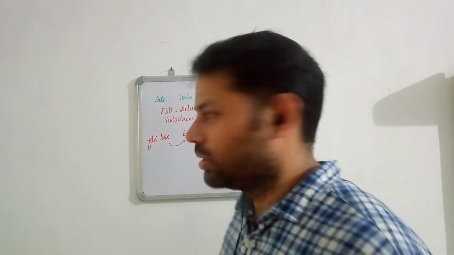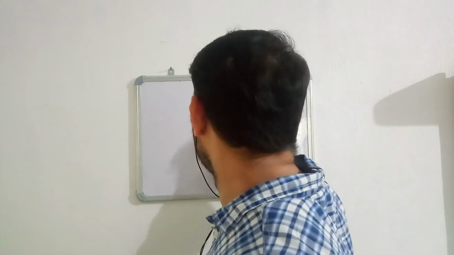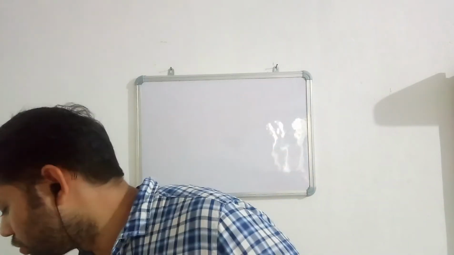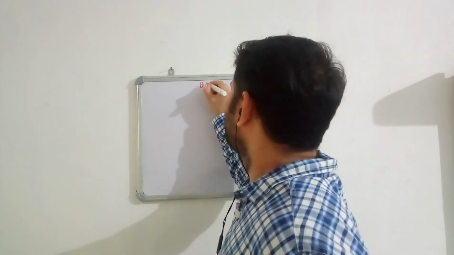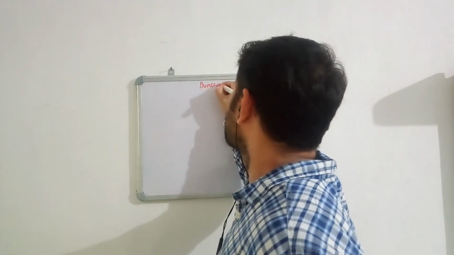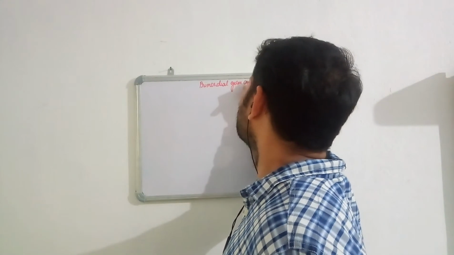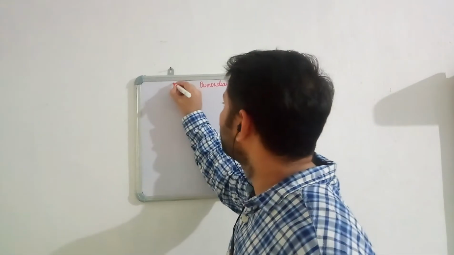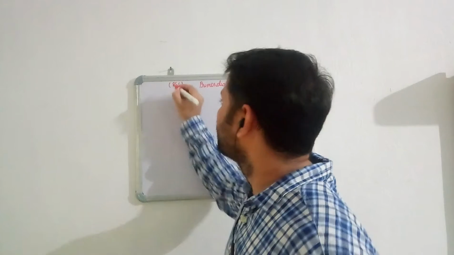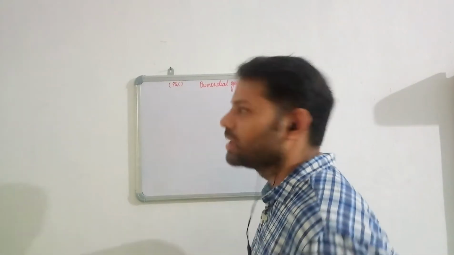Next let us move on to the process of spermatogenesis. Spermatogenesis begins in the seminiferous tubules, where we have certain cells called primordial germ cells. In short, we'll be writing them as PGCs. These primordial germ cells are present in the seminiferous tubules and they are diploid.